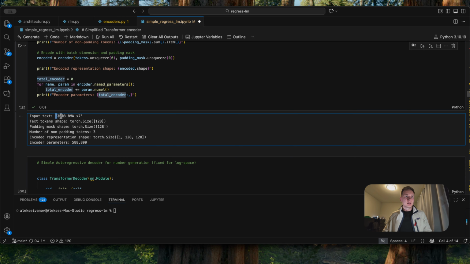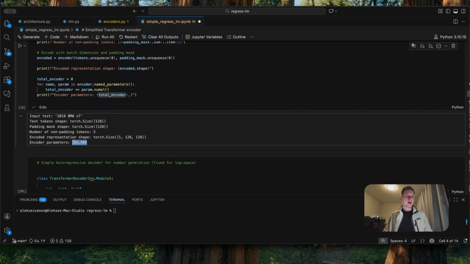So the input text is 2018 BMW X7. The text token has the 128 dimension. Padding has the same dimension. The number of non-padding tokens is 3. It is expected because all other tokens, as we saw before, have 0 values, so they would not participate in the attention. And then we have the encoded representation, which is 1 by 128 by 128. That's because each token here has a 128 dimension in the embedding space.